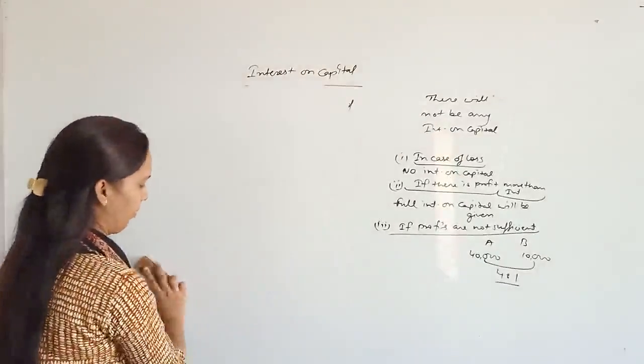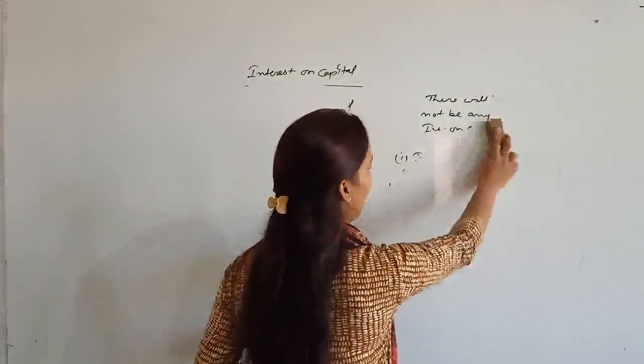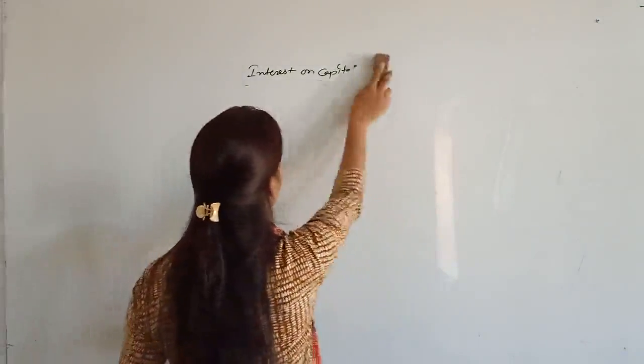Question number 35. Just study the question number 35. In this, some cases are given, and on the basis of these cases, we have to prepare the accounts. Question number 35 is: X and Y are partners sharing the profits and losses in the ratio of 2:1 with capitals of 50,000 and 30,000 respectively. Show the distribution of profits in each of the following alternative cases.